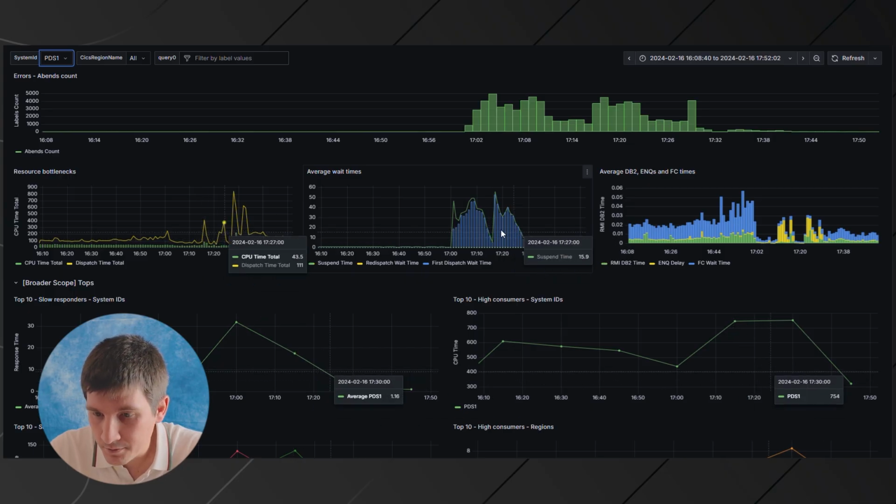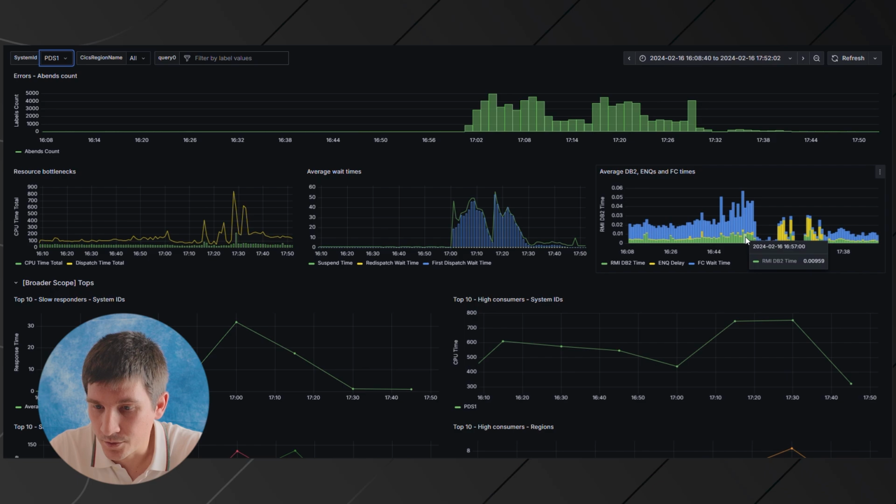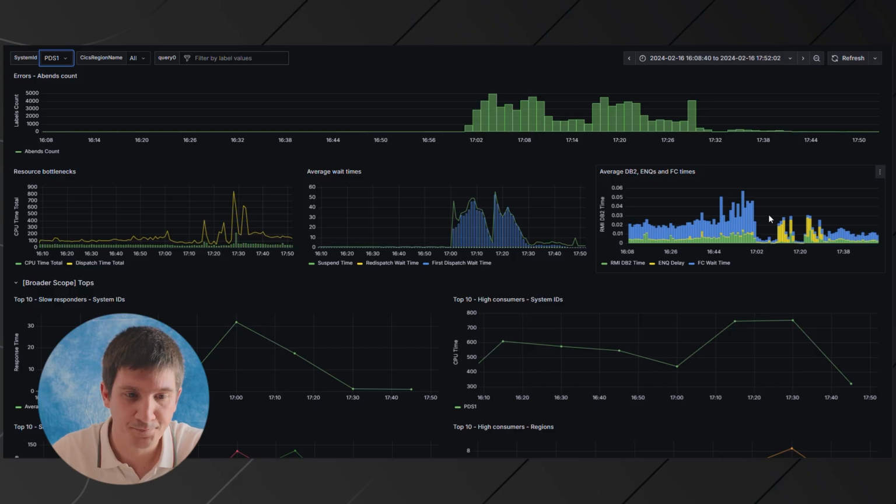If we correlate that to other metrics, like what's happening in DB2 or the file reads, we can see that nothing is happening for about 20 minutes. So something is blocking the work from happening. Nothing happened in DB2 or in file read for 20 minutes after the response time spike.